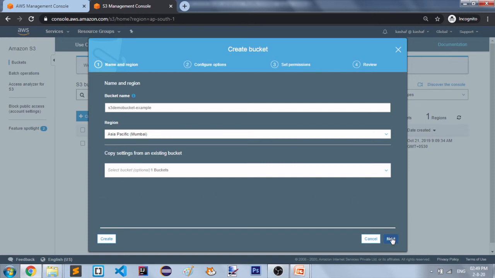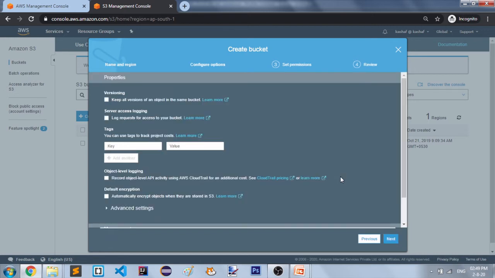I am going to move to the next step. In the next step we can configure some options. We can set some properties on our S3 bucket.